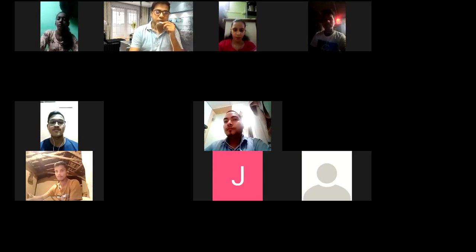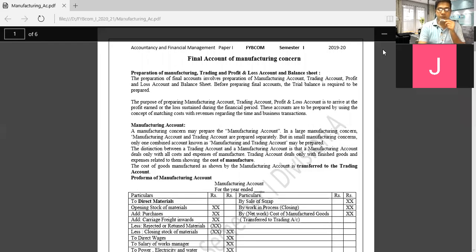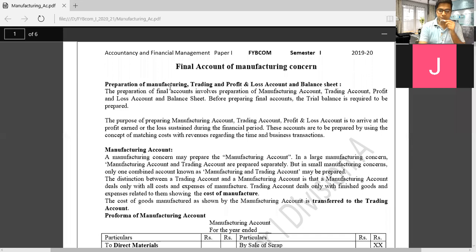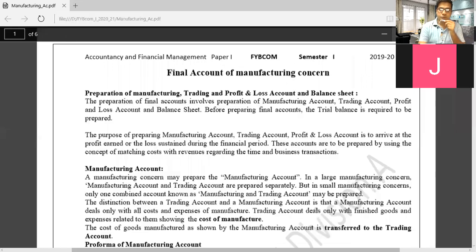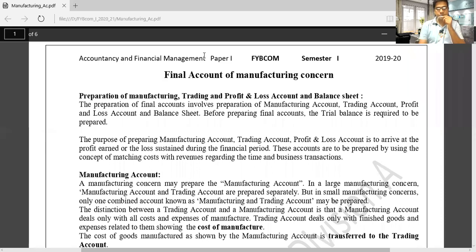So here I share some notes to you. I already shared the final account of manufacturing concern. And in our accounting, we have to prepare a separate account, and the name of the account is manufacturing account. This is a separate account we will prepare. So these things you have to keep in mind.